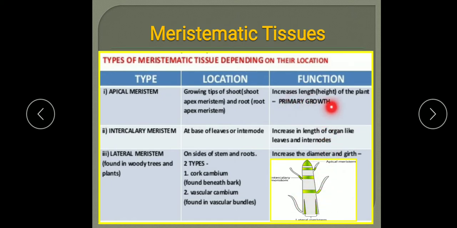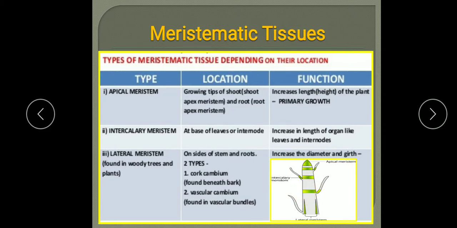Here primary growth is the first growth in the plant which takes place. Secondary growth takes place further when the plant turns into a tree or woody plant. This is responsible for secondary growth.